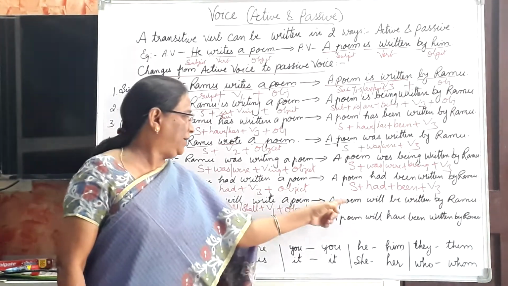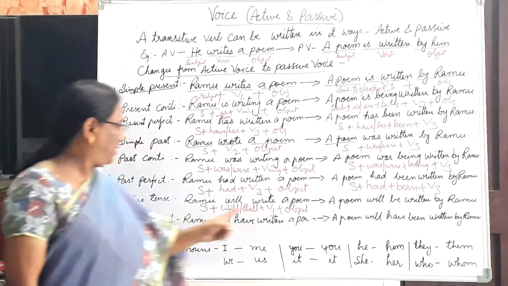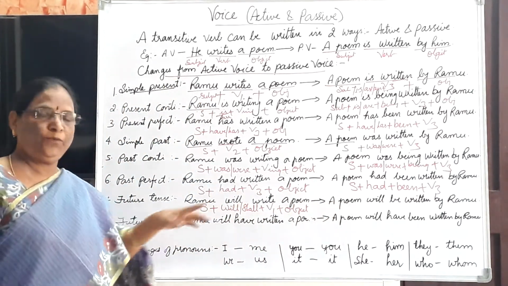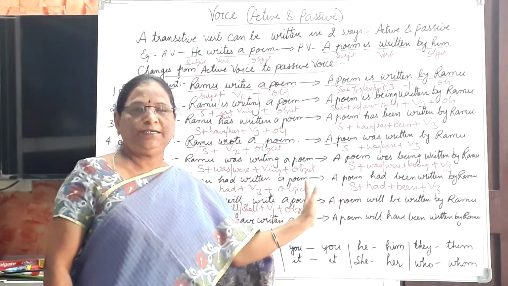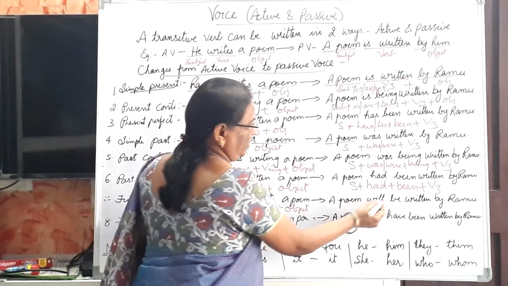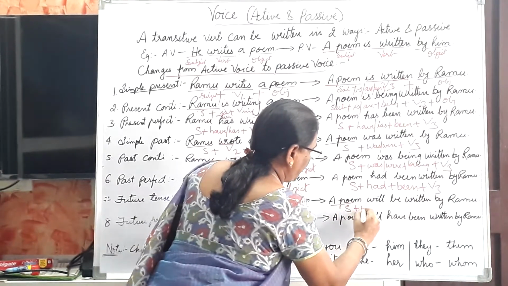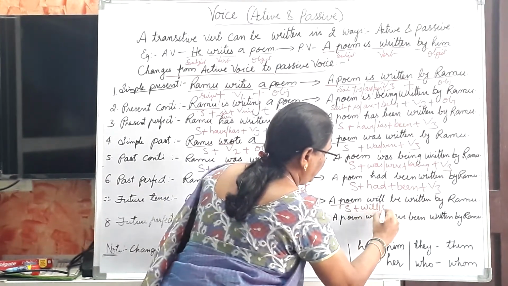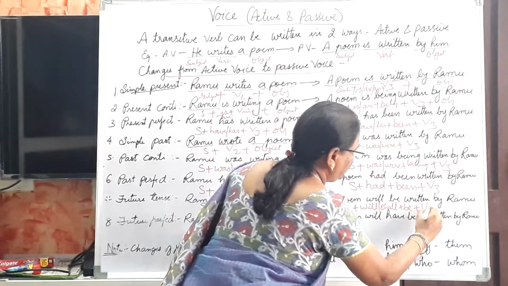And now what happens here? A poem will be written by Ramu. When Ramu will write a poem changes into passive voice, subject becomes object, object becomes subject. So a poem will be written by Ramu. This is subject plus will or shall plus be plus V3.